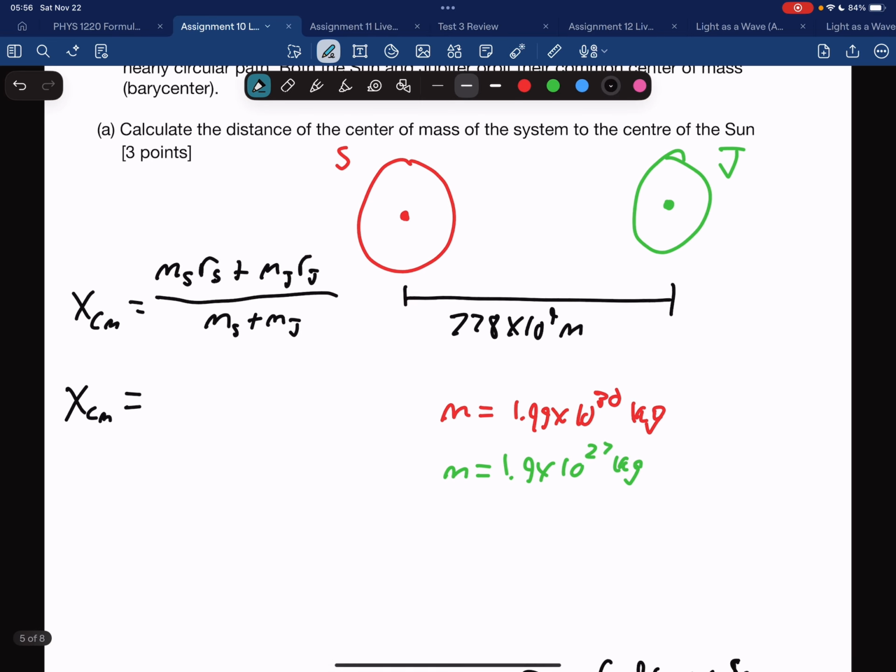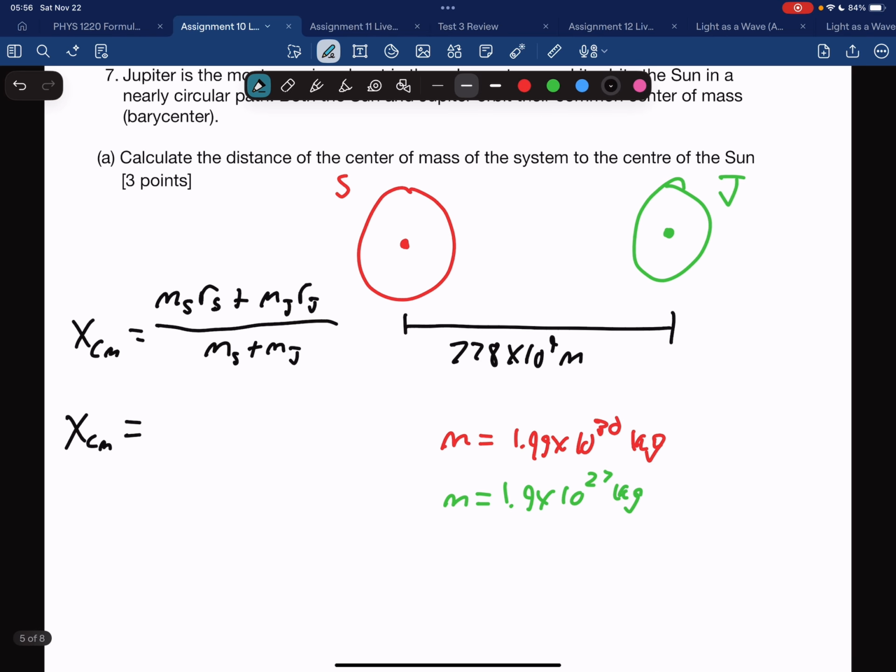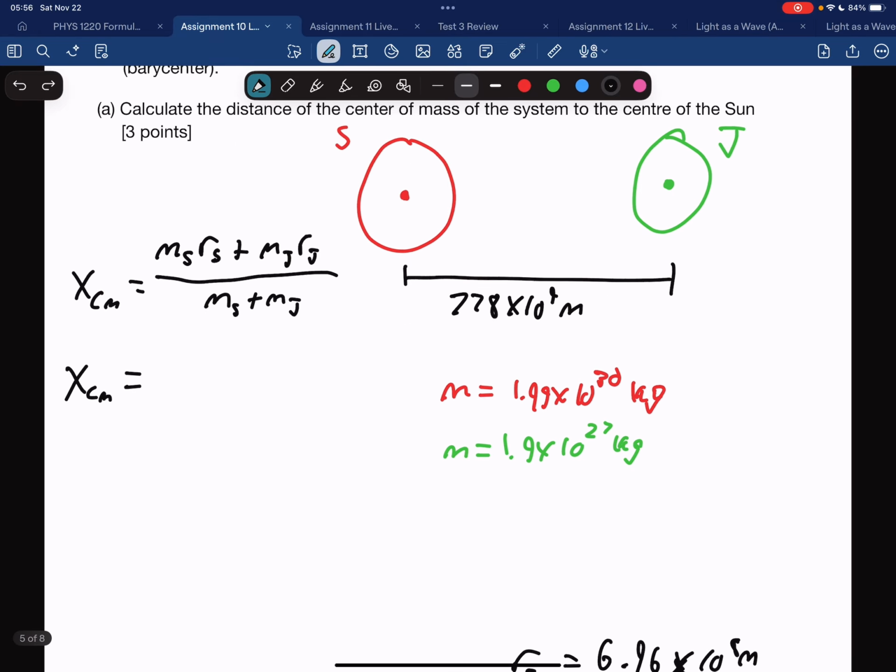So I need to figure out where along this line the center of mass is. It is located somewhere. I need a reference point to measure this between. I'm going to say that my reference point is here.